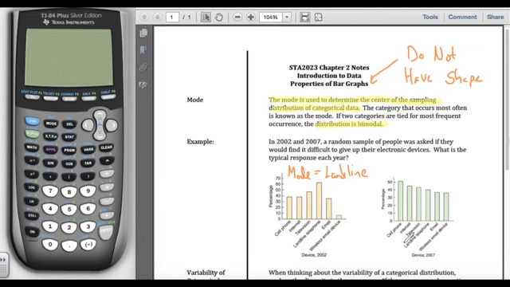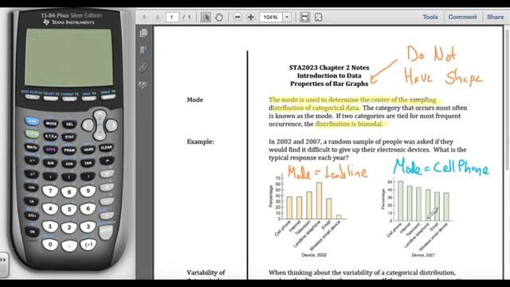5 years later in 2007, the same question was posed, and now we can see that landline is no longer the highest bar. Landline has gone from about 60% saying it's difficult to give up to about 40% of respondents saying it's difficult to give up their landline phone. The most popular response here, the highest bar, the mode, is the cell phone. And if we were to conduct this survey today, I would expect cell phone to be even higher and landline telephone to be even lower.